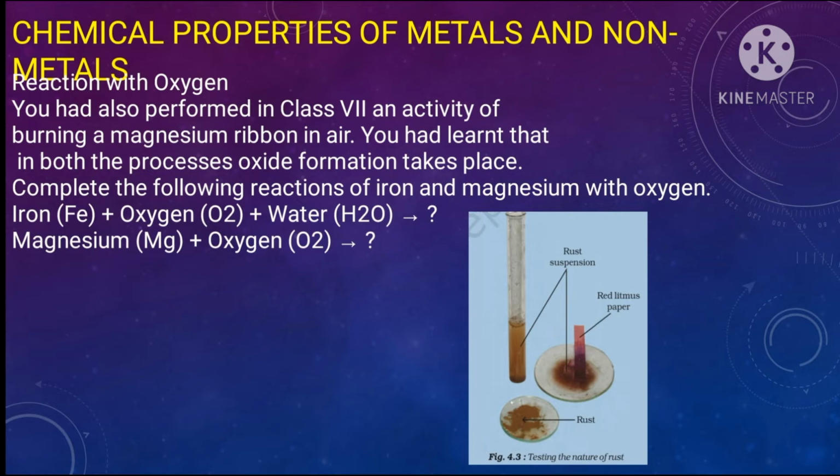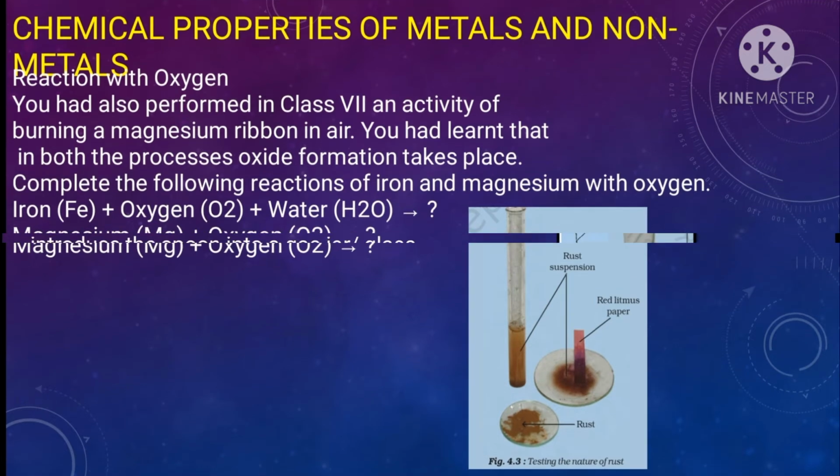You had also performed an activity in class 7, burning a magnesium ribbon in air. You had learned about the process of oxide formation. So when iron, oxygen and water react together, they produce rust, iron oxide and hydroxide. So let us write it in the form Fe plus O2 plus H2O. As you can see in the picture, testing the nature of rust.